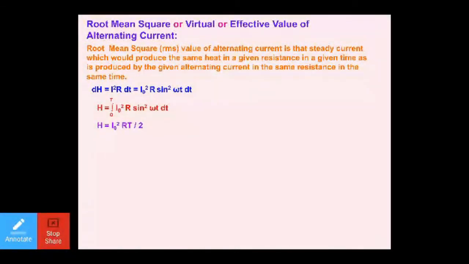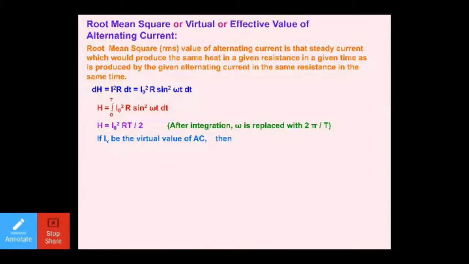After doing all the integration and placing the limit values, you will get the value of heat, that is I naught square RT divided by 2. After integration, omega is replaced by 2 pi by T. This is the mathematical representation. If you face any problem in such calculation, please let me know, and I'll send you the solution.